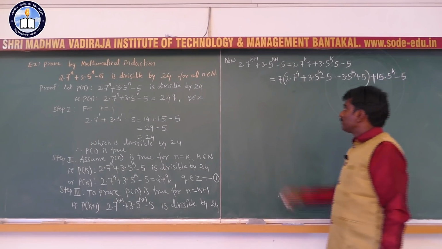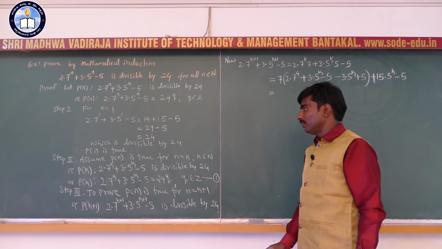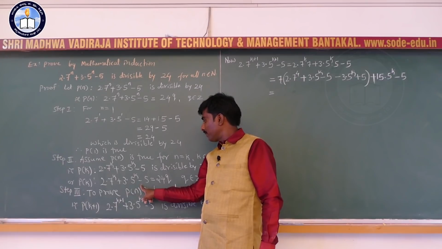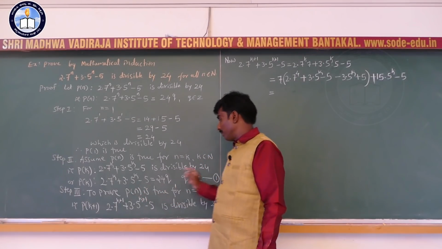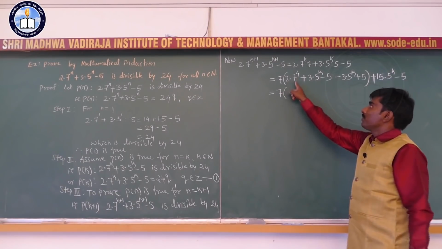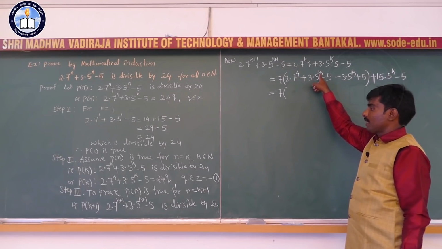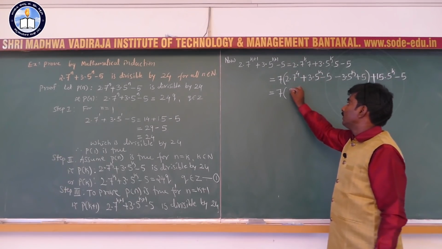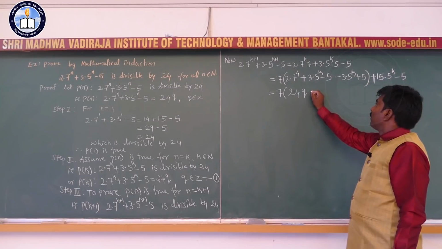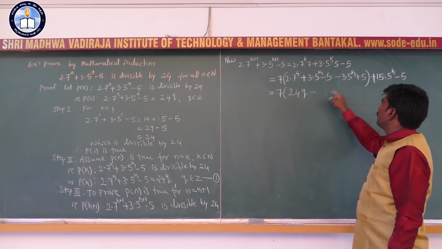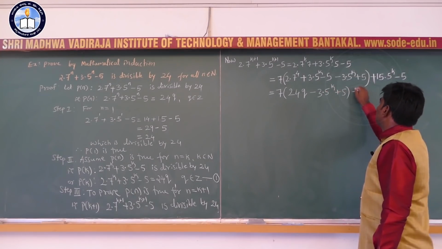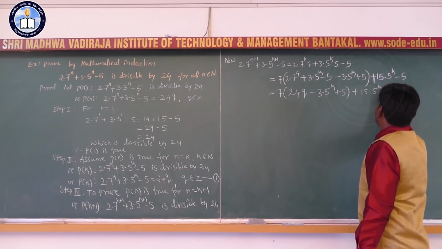Okay. So see, in equation 1, 2 into 7 raised to k plus 3 into 5 raised to k minus 5 is equal to 24q. Use here 7 into 2 into 7 raised to k plus 3 into 5 raised to k minus 5, up to here is 24q, and minus 3 into 5 raised to k plus 5, plus 15 into 5 raised to k minus 5.